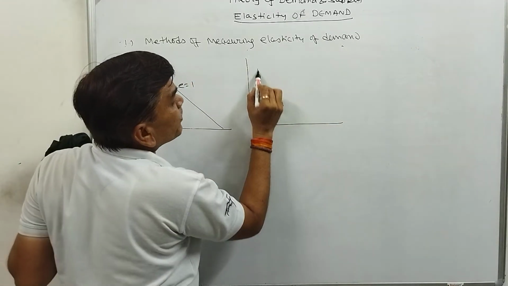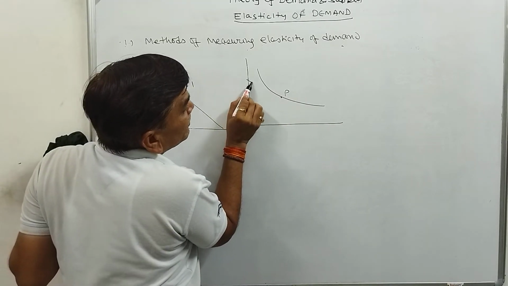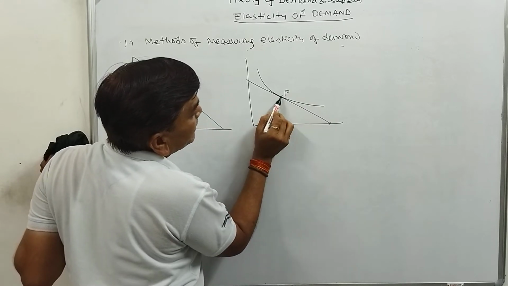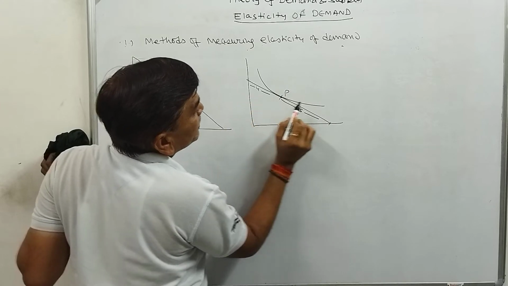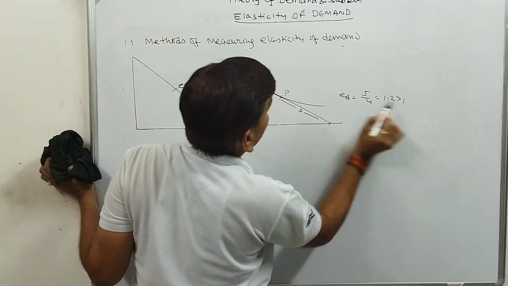Suppose on this point we have to calculate the elasticity, on P point. We will draw a perpendicular. Here lower segment is greater than this. Suppose this is 5 centimeter and this is 4 centimeter. So elasticity is 5 upon 4, that is 1.2, greater than 1.